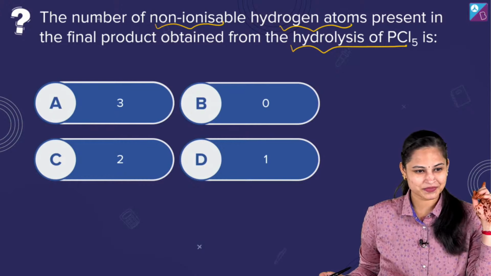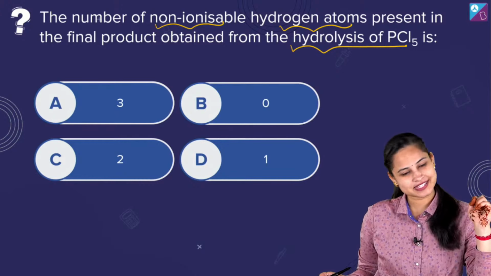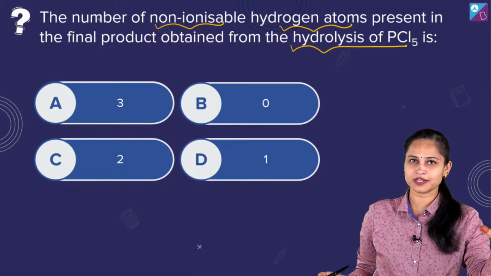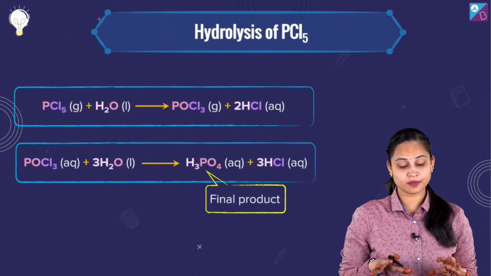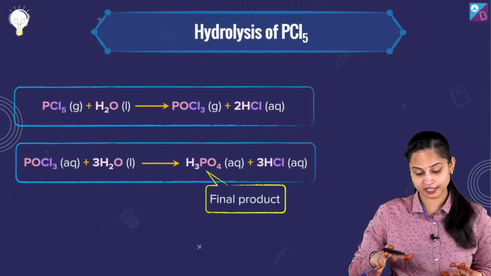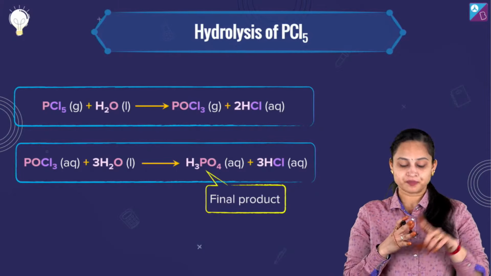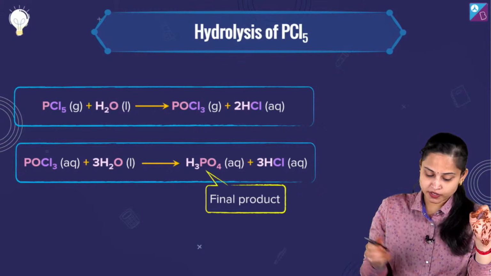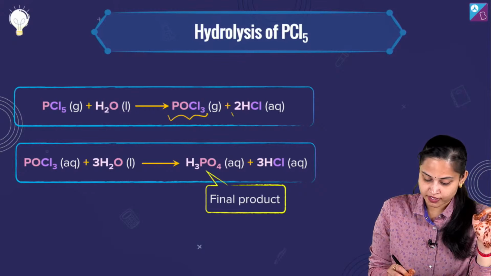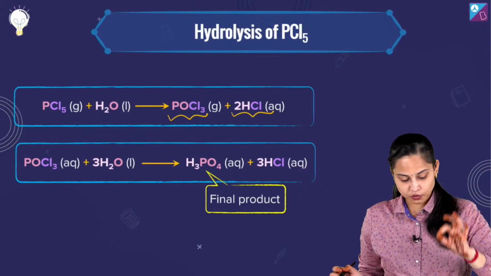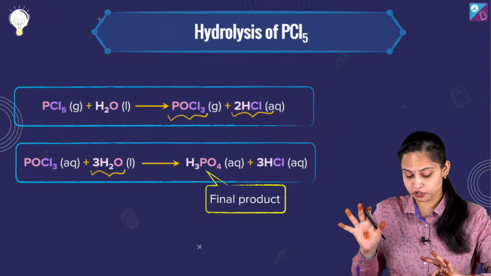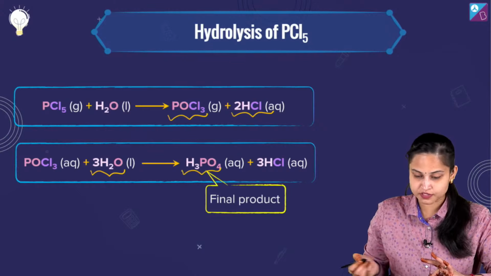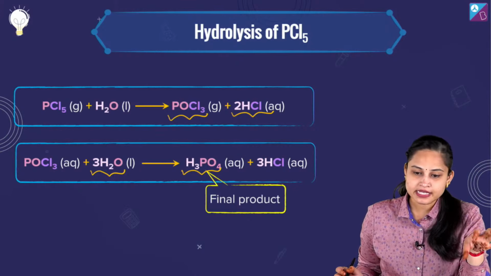Fine, so yes, okay. It's 0. Absolutely fine. Very good dear ones. You are absolutely right. So when we talk about hydrolysis of PCl5, it's PCl5 plus H2O that is going to give us POCl3 plus twice of HCl. Now this POCl3 again reacts with water, and the final product obtained is H3PO4 plus thrice of HCl. Okay?